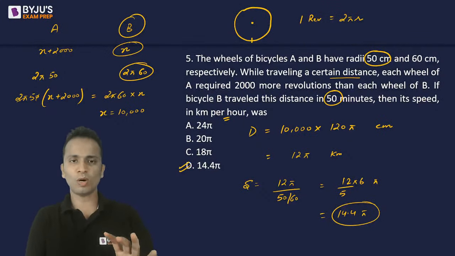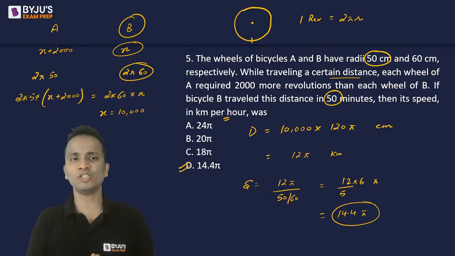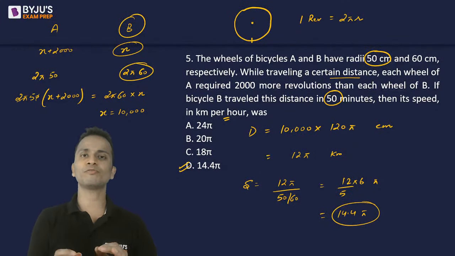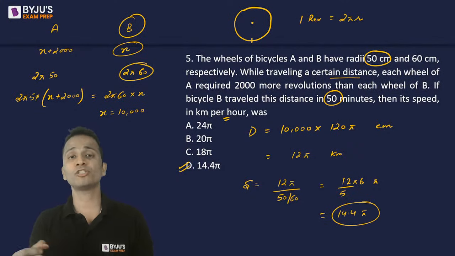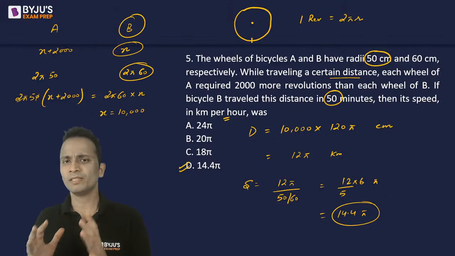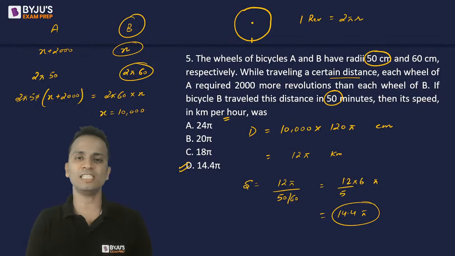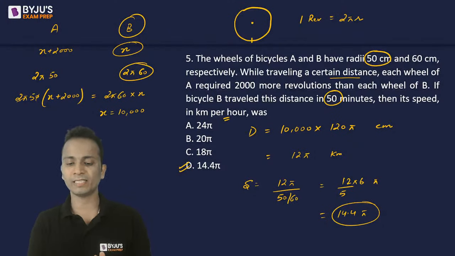Chandu, and other students who are less confident in geometry, now what concept was used here? The only concept of the circumference of the circle, which is 2 pi r, is used here. Rest is the concept of time, speed, distance. Okay. So if you basically have a phobia for geometry, then you will not be able to attempt such easy questions which are asked on some very basic things about geometry.